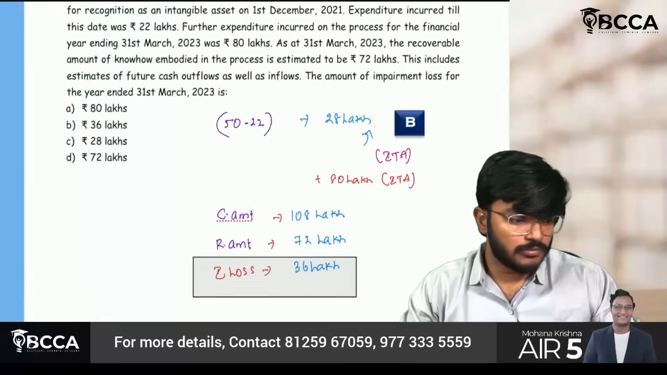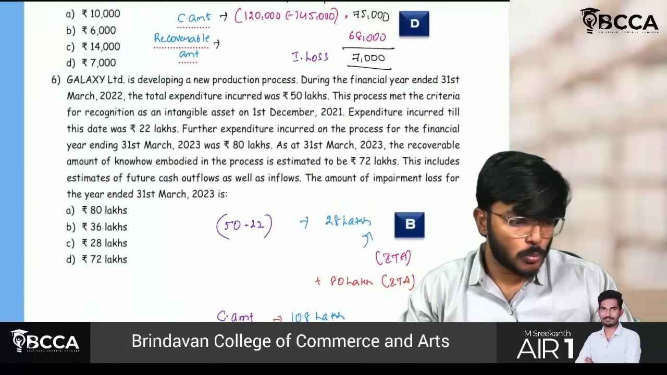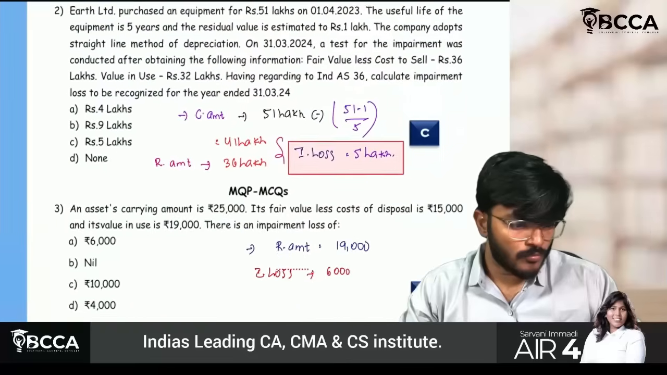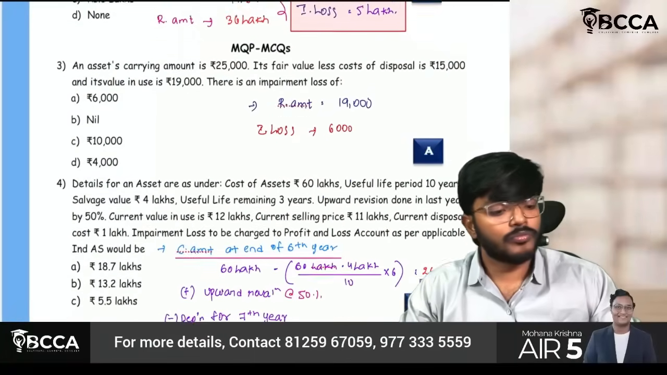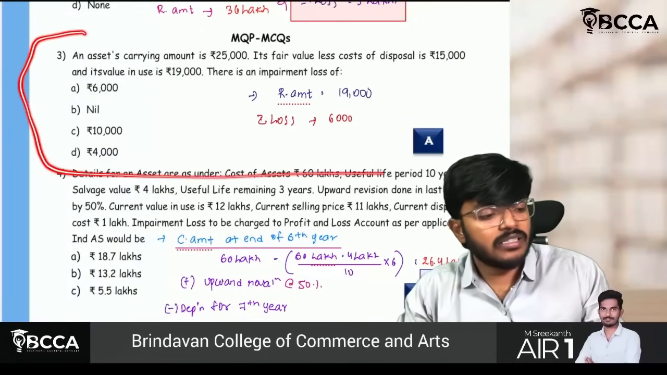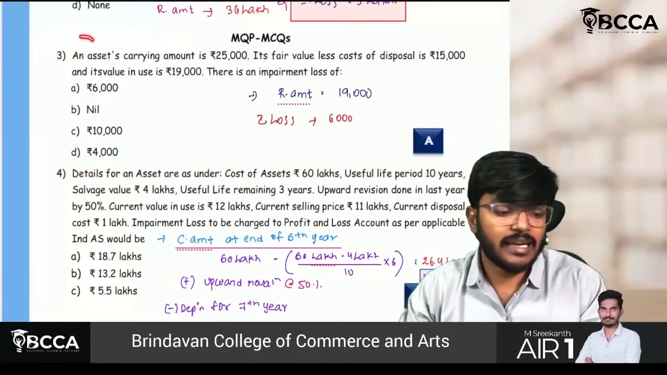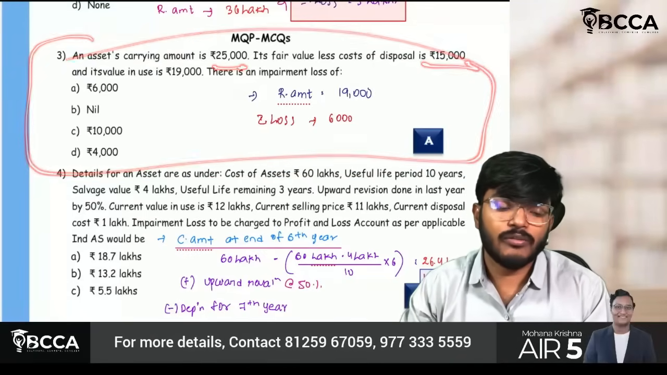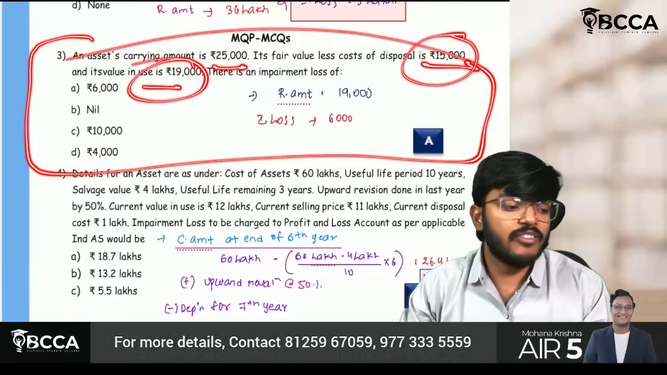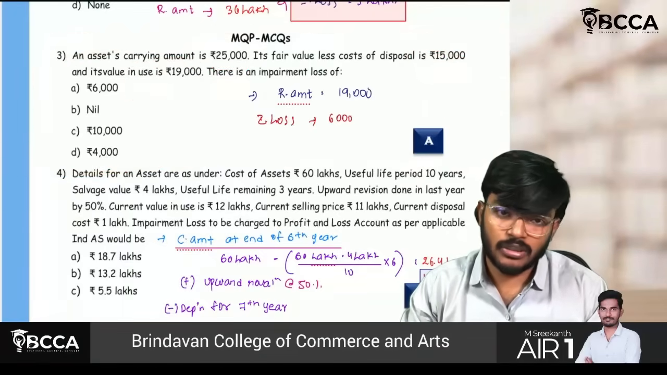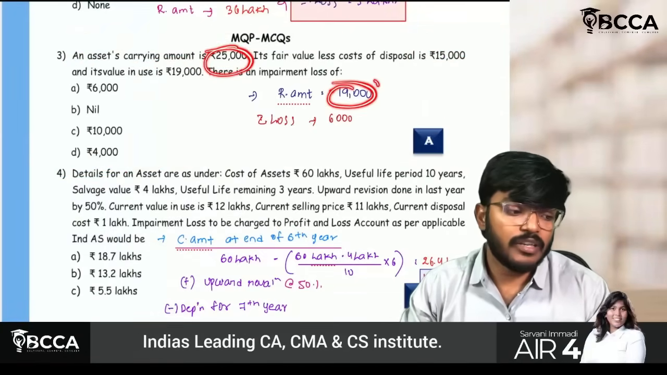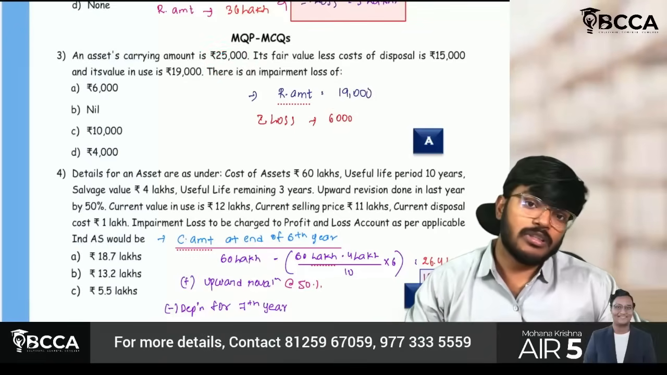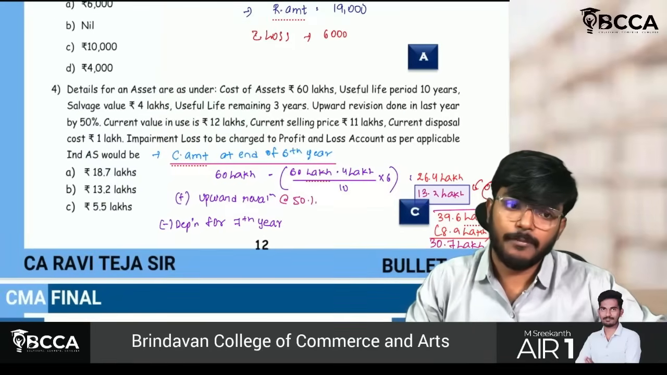So this question is a basic question. I'm ignoring this question, nothing to explain. See, carrying amount they have given. FVLCD is 15,000, value in use 19,000. Whichever is higher will be your recoverable amount, which means 19,000. So carrying amount is 25, recoverable amount is 19. So my impairment loss is 6,000 rupees. Okay? Yes sir.